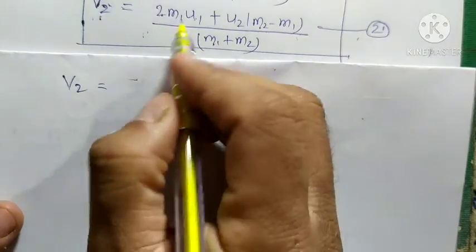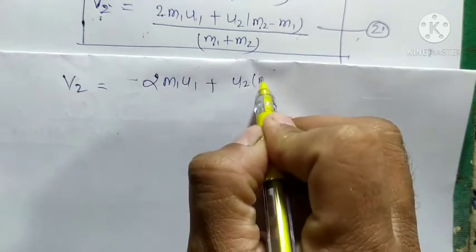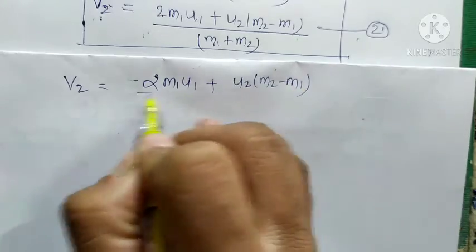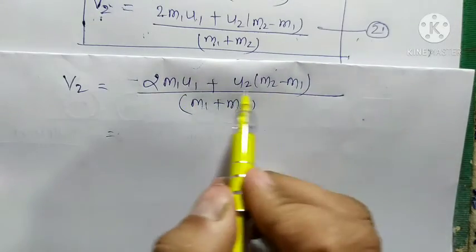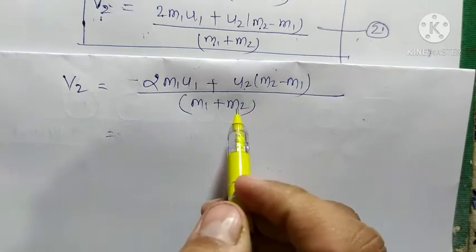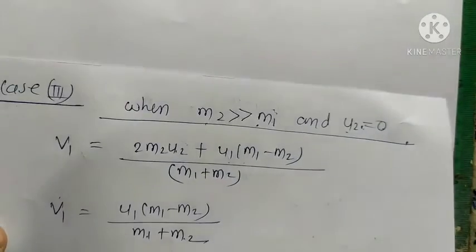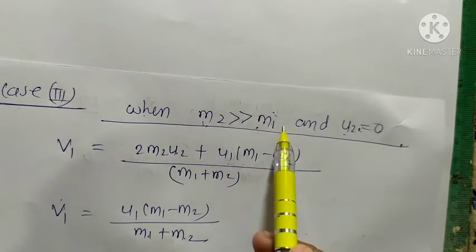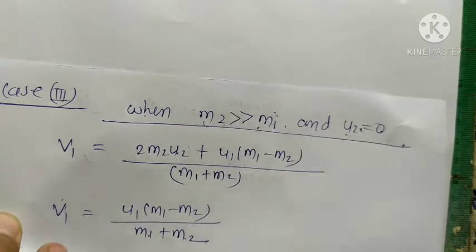So we write here equation number 2: v2 = [2m1u1 + u2(m2 − m1)] / (m1 + m2). Now we put u2 equal to 0 here, because initially the second body is at rest. So in this condition, when m2 is very much greater than m1 and u2 is equal to 0, we put u2 equal to 0 here.